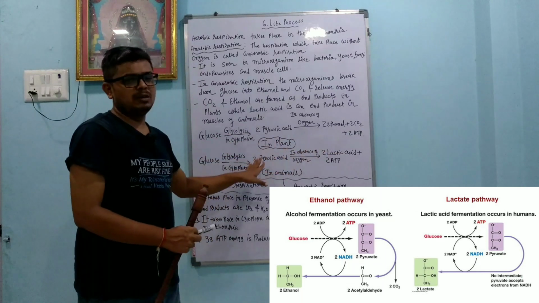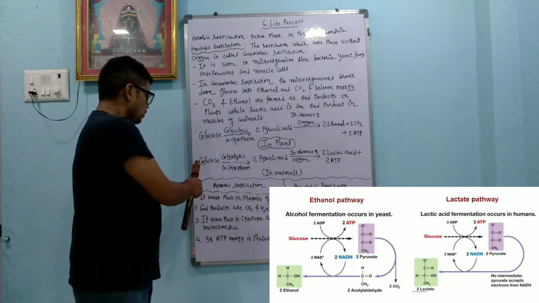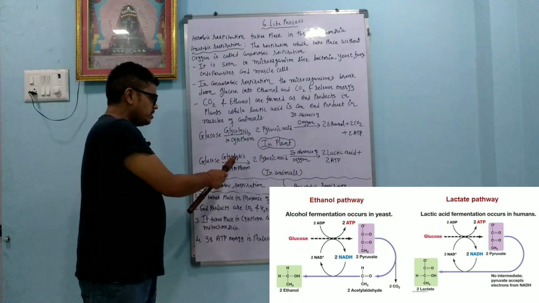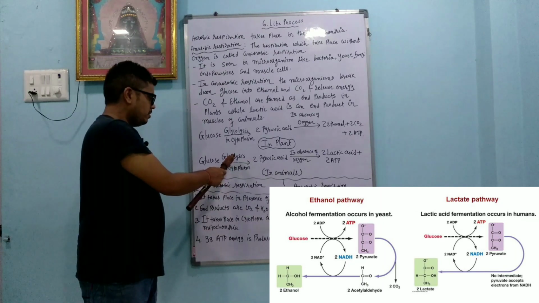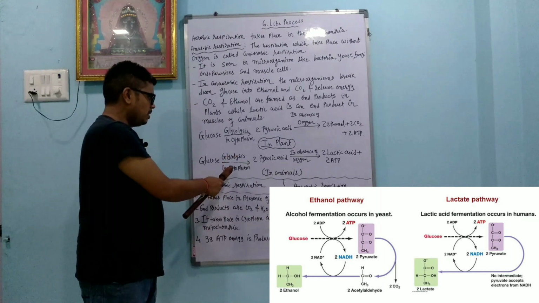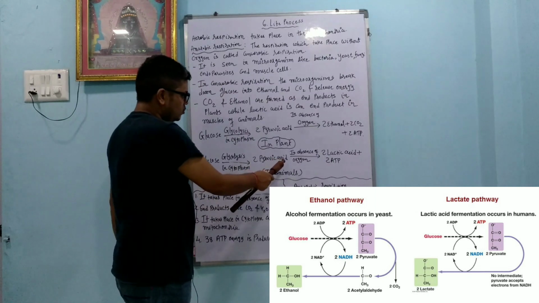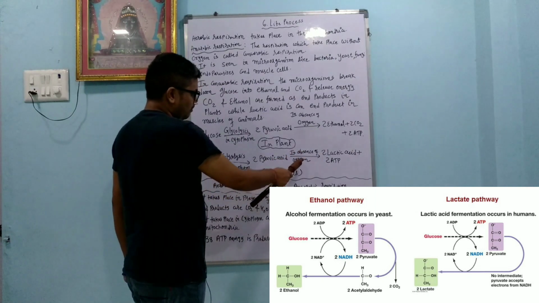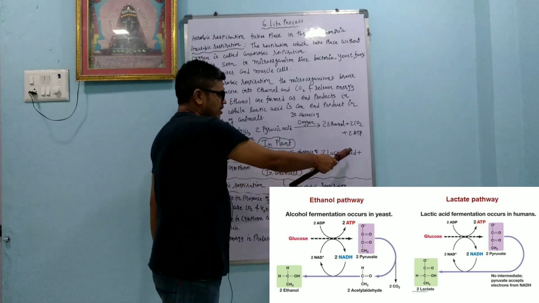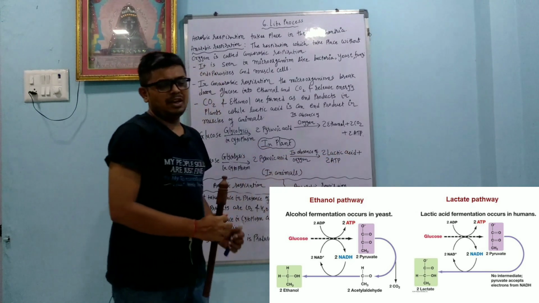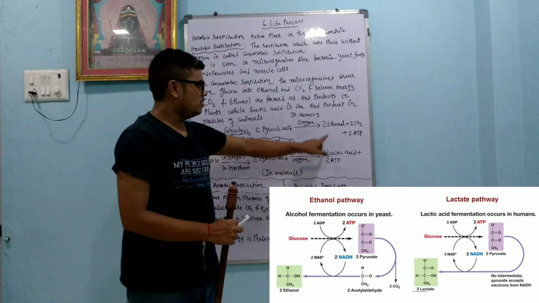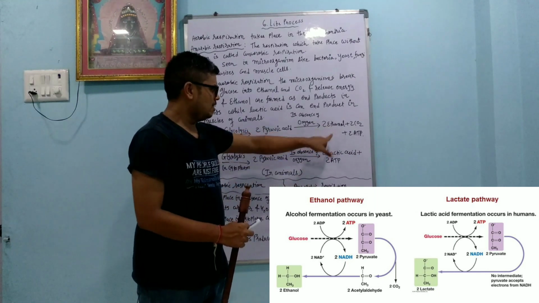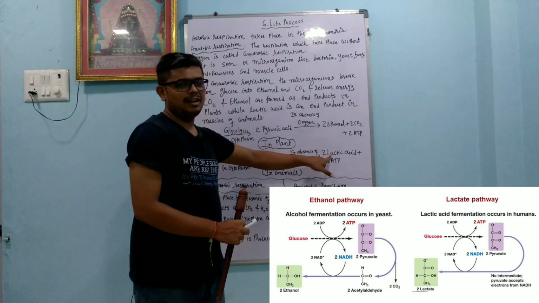Now dear student, we are going to learn about animals. Glucose undergoes the glycolysis reaction, one metabolic reaction, in the cytoplasm. 2 moles of pyruvic acid are obtained. In the absence of oxygen, in the animal cell or muscle cell, 2 moles of lactic acid are obtained, plus 2 moles of ATP energy are produced. So the difference is that ethanol is produced in the plant cell, and lactic acid is produced in the animal cell.